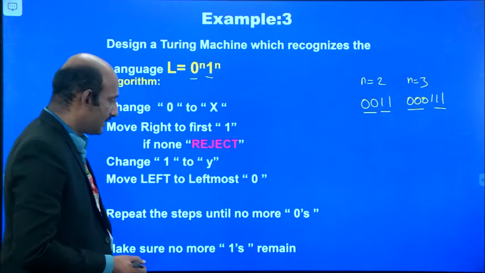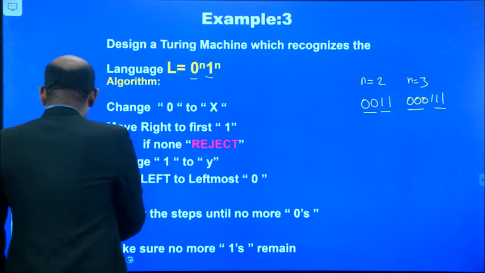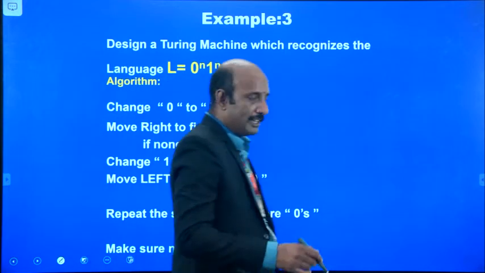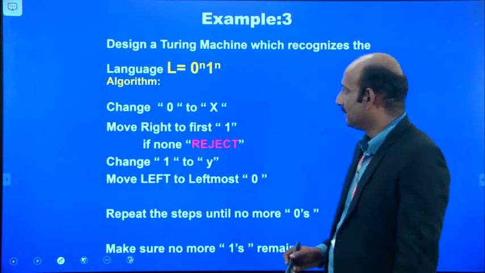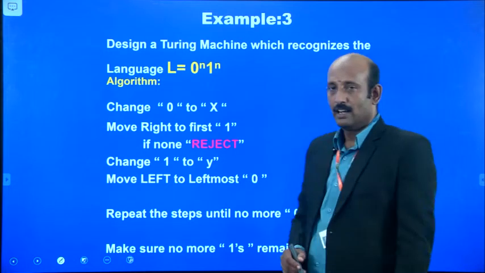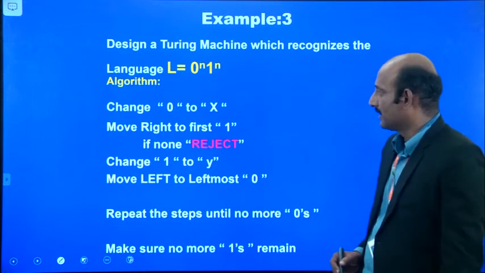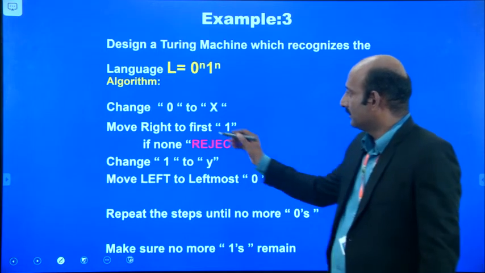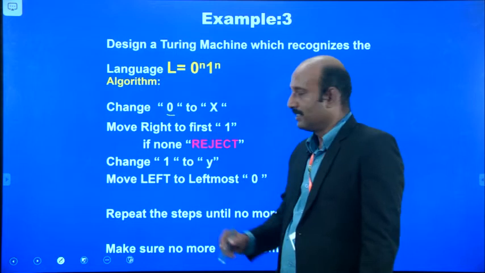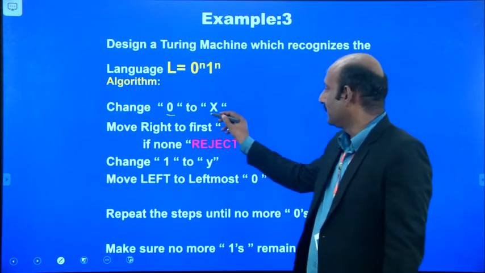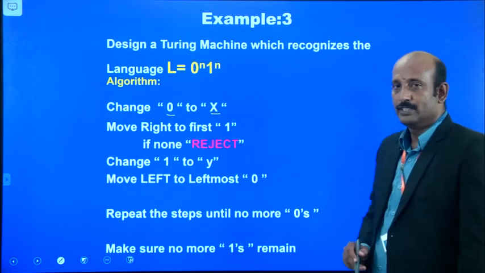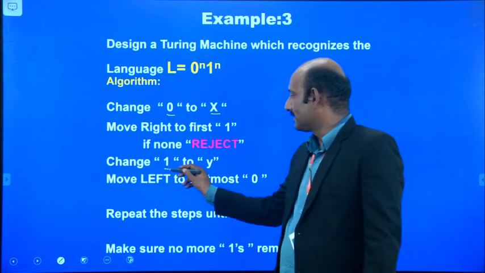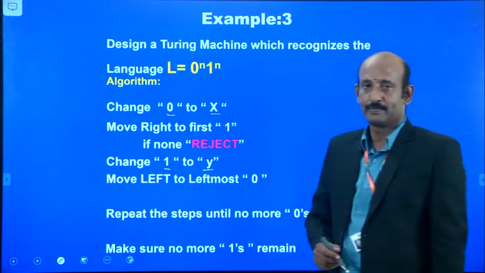Okay, so now let's see this. To build a Turing machine, there are some algorithm steps. How can we construct the Turing machine? Here also for replacement, 0 we replace with x and 1 we replace with y.